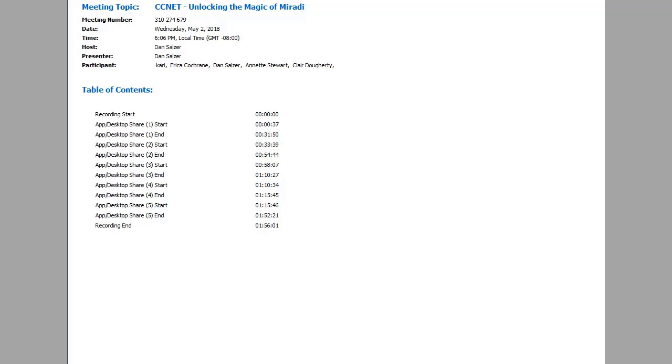I think the big hurdle we have is trying to get information out in a way that is really compelling and palatable to non-Miradi users. So these reports are turning out to be of a lot of interest to most of our partners, because they're seeing the value of using the open standards and Miradi to manage their information, but they've been struggling to get information out in an easy way. So these are turning out to be pretty useful, and we think this will help build support around the region.